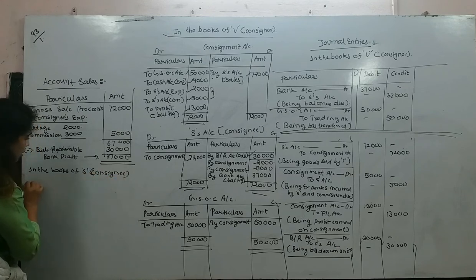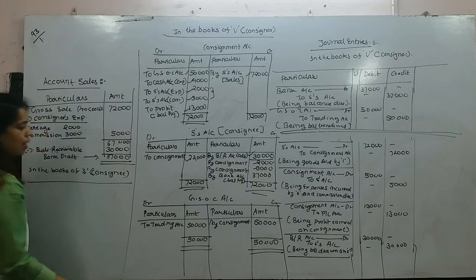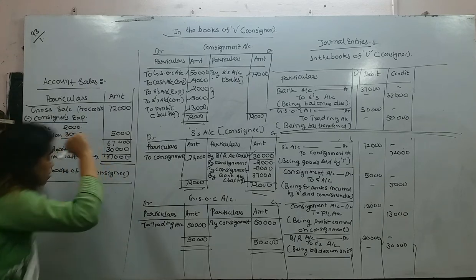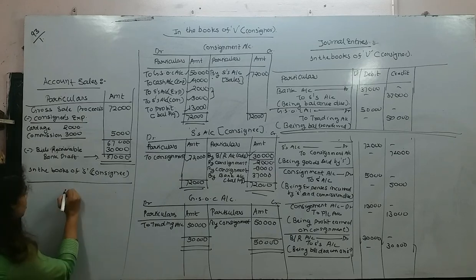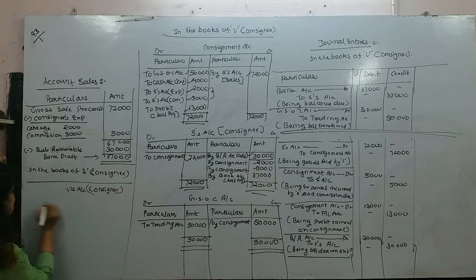We know that in the books of consignee, I am just going to prepare only one ledger, that is the consignor's ledger. Who is the consignor? V is the consignor. So I am going to prepare only the consignor's ledger. Please follow our yesterday's format well.